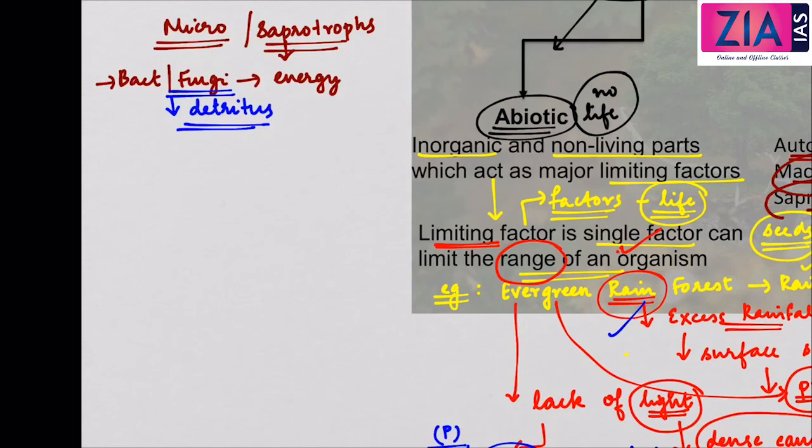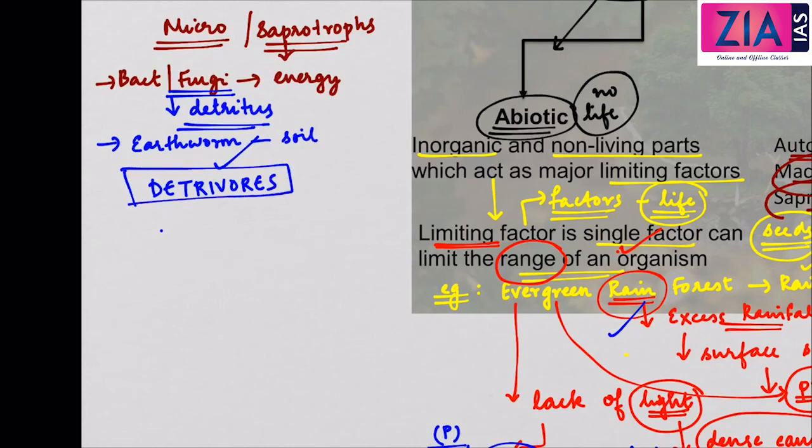Examples are earthworms and some other organisms that live in the soil, etc. They are detritus feeders and they help in the decomposition of organic matter, and they are called detritivores. So this is again very important. I hope this much is clear for you.